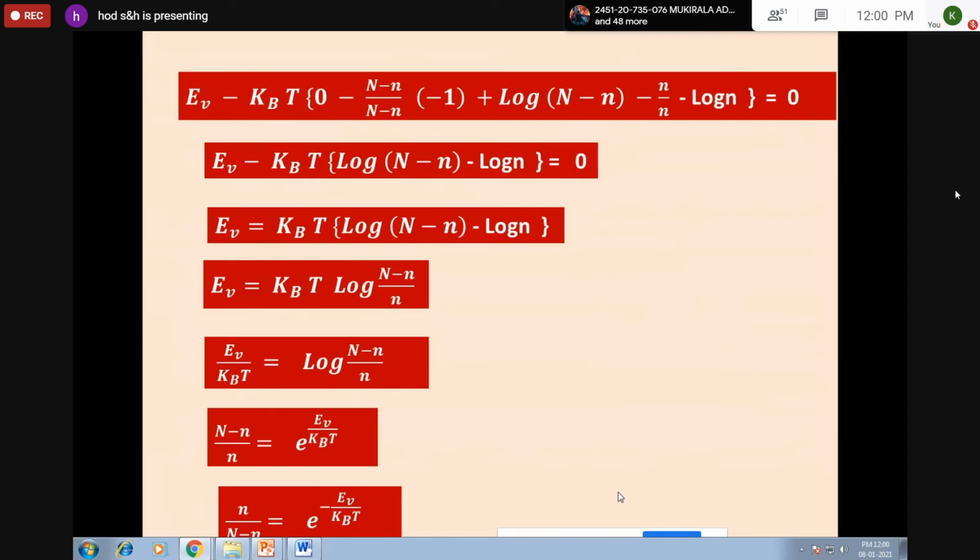So here you will be getting small n by capital N minus n by n minus n is equal to e power minus EV by KBT.